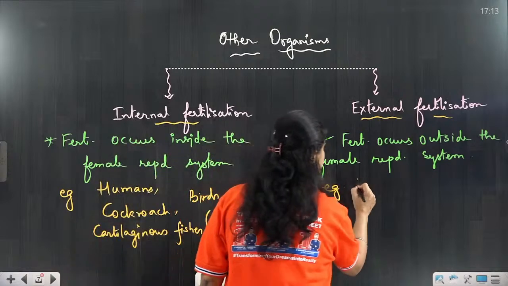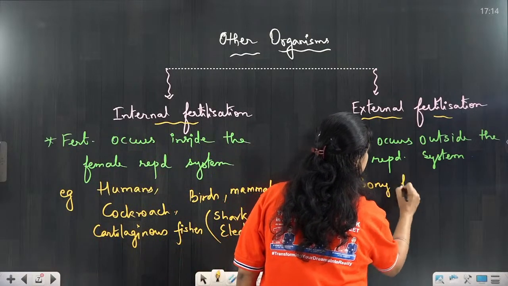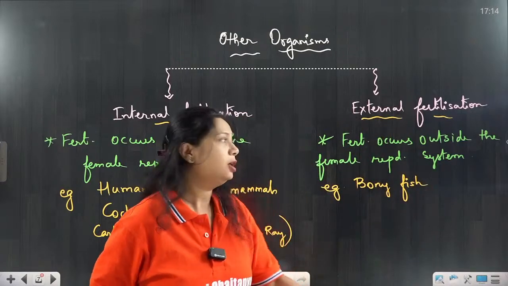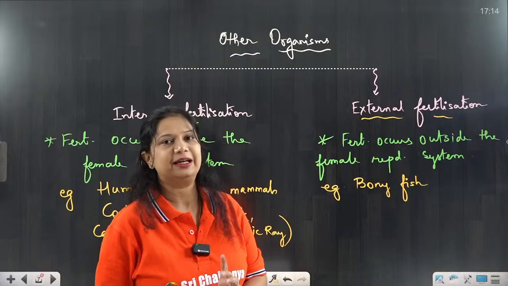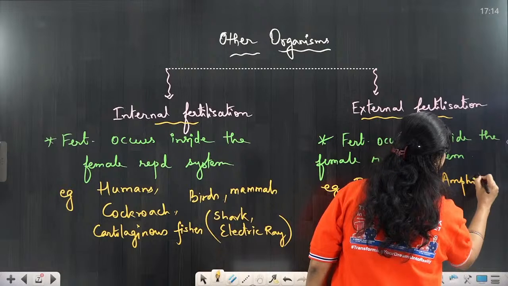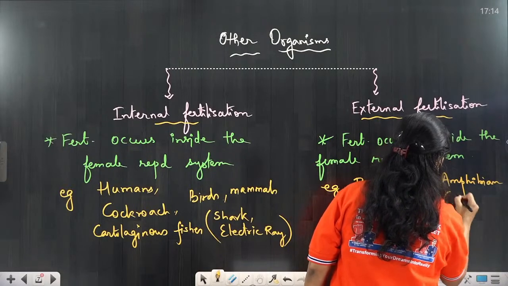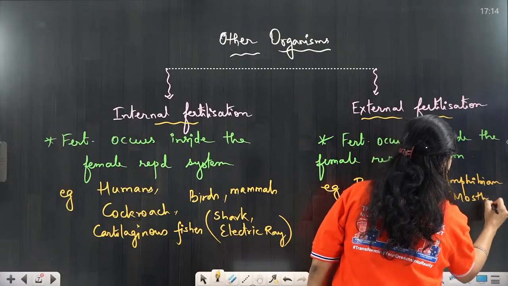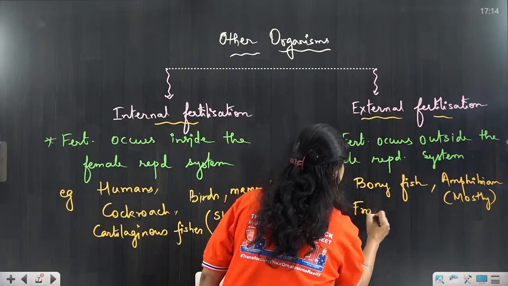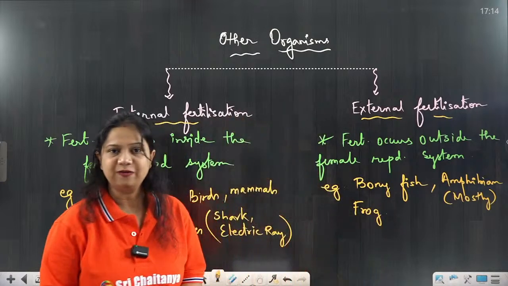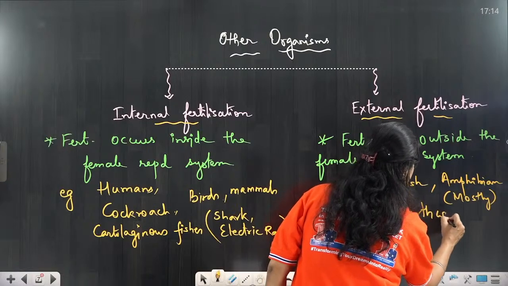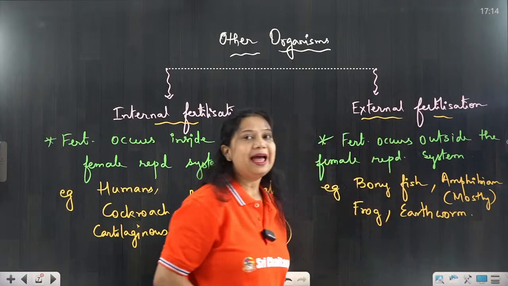Now what are the examples? We can say the bony fishes like rohu, katla, or the normal freshwater fishes which undergo the process of external fertilization. Other than that, amphibians like frog, they show the process of external fertilization, as well as insects and other organisms like earthworms. Earthworms are annelids.